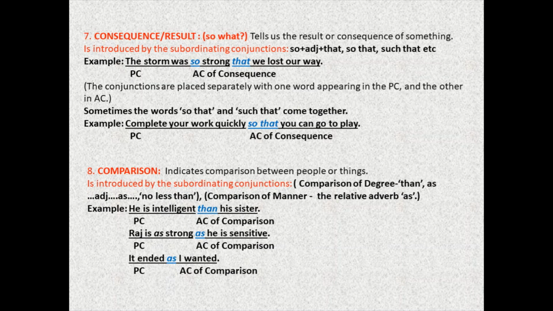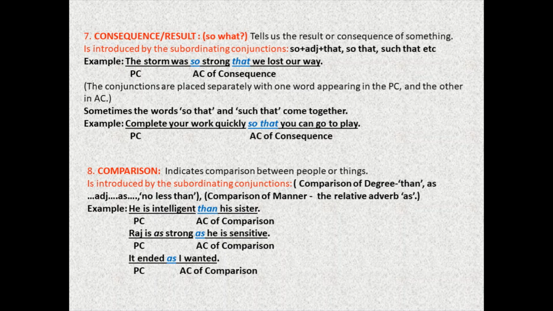Then we have adverb clause of comparison. Degrees of comparison you have done in adjectives, right? So here too we have adverb clause of comparison. Just as the name suggests, it compares two things. It indicates comparison between people or things. It is introduced by the subordinating conjunctions. Comparison of degree uses than, as, as, no less than, or comparison of manner will use the relative adverb as.